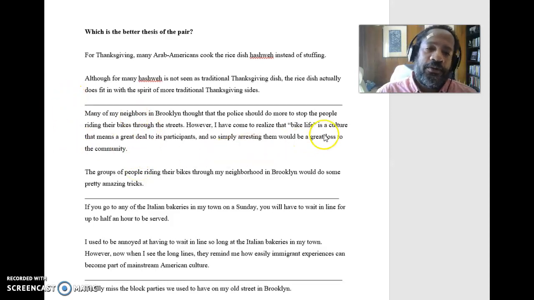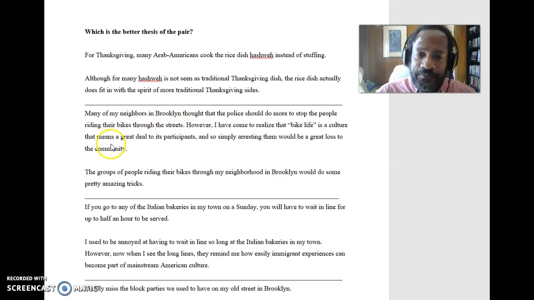If you said the first one, you are correct here, right? You'll notice that if nothing else, so far it seems like the longer one is going to be the better one. And that's because it's got more to say here. We're providing some context that gives a particular perspective as opposed to simply saying a fact. The group of people riding their bikes in my neighborhood would do some pretty amazing tricks. Well, that's true. They might do some pretty amazing tricks, but what is the perspective that you're providing here? And that's what we need to have.